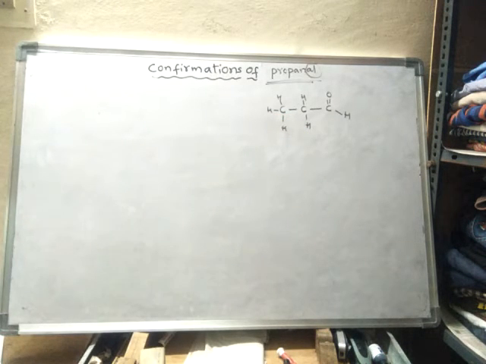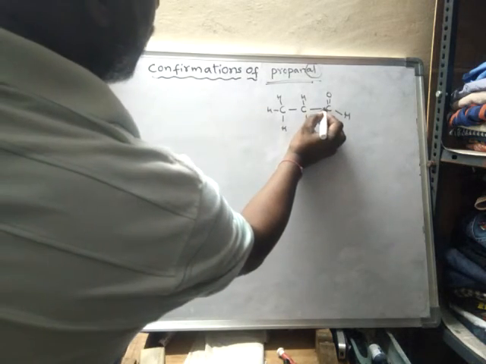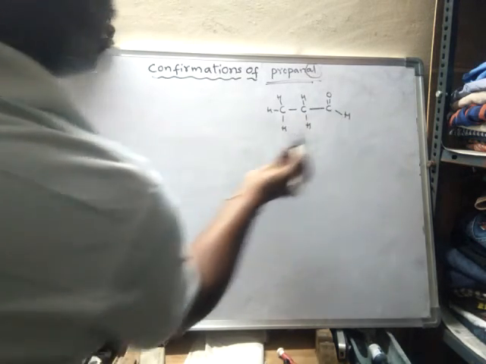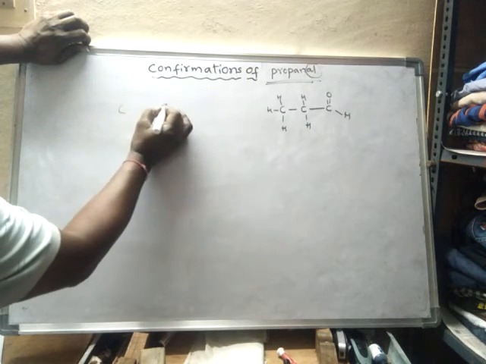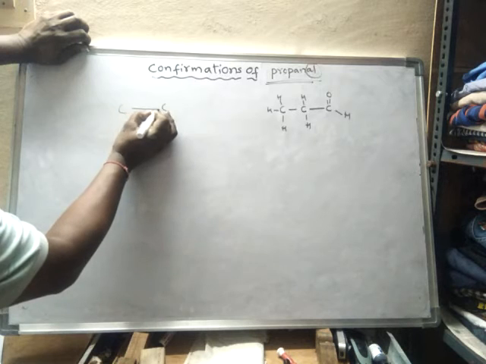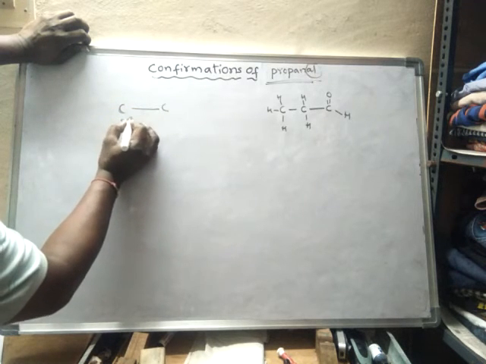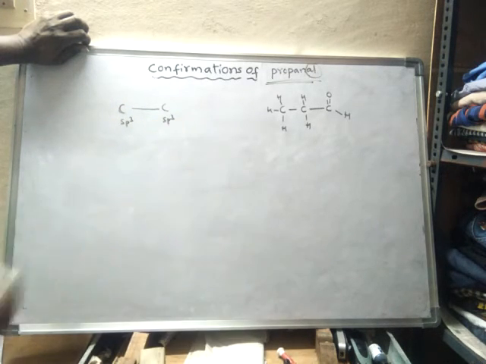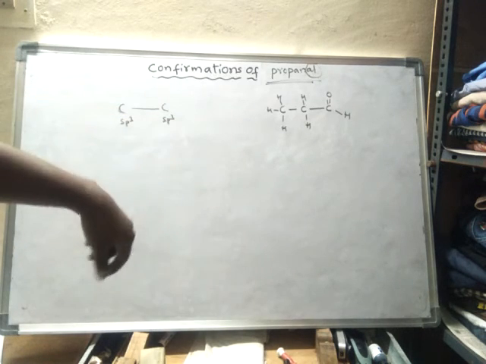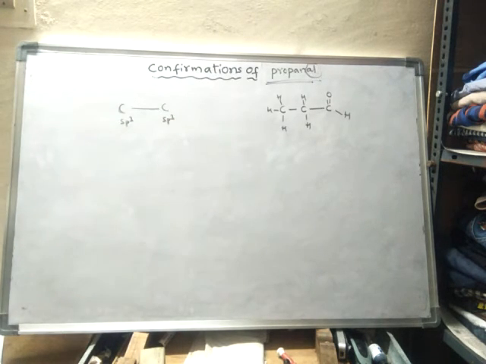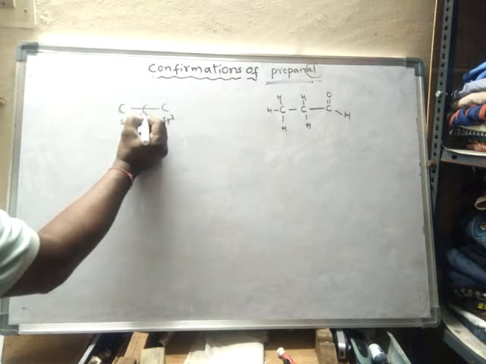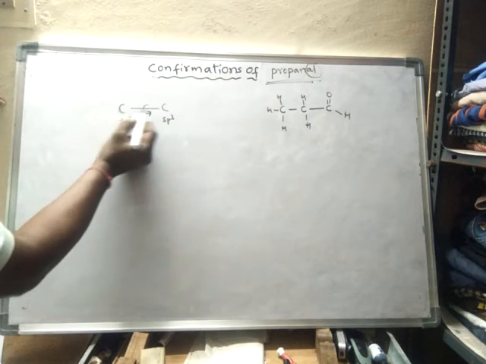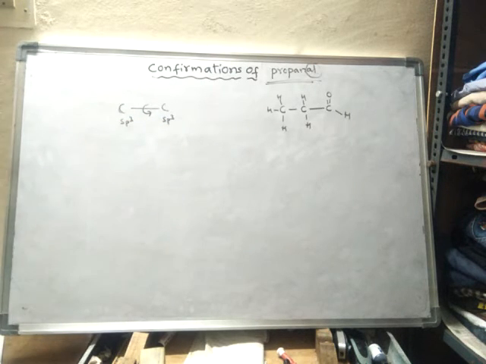See here, we have learned conformations related to rotation of a single bond between two sp3 hybridized carbons. So far all the studies we have done regarding conformation are the rotation of a bond connected to two sp3 carbon atoms.